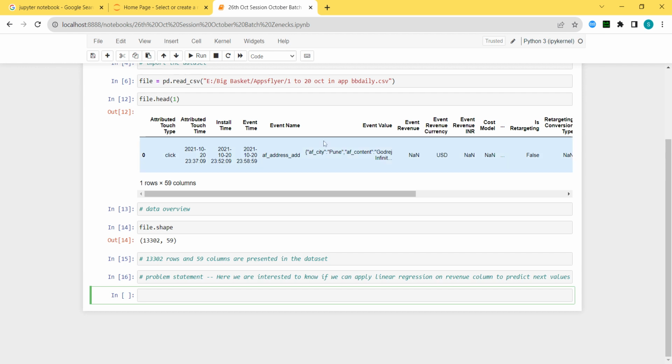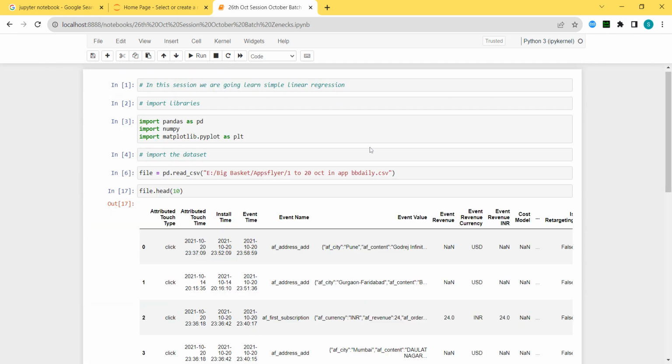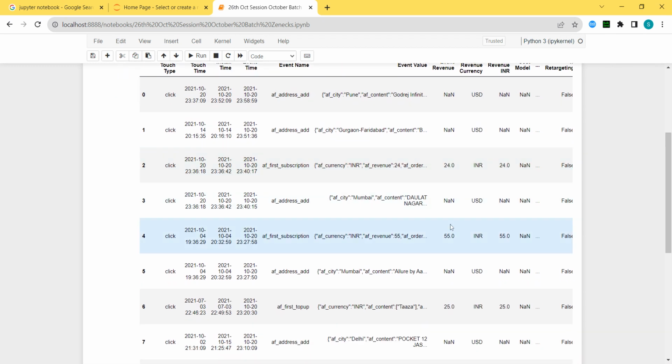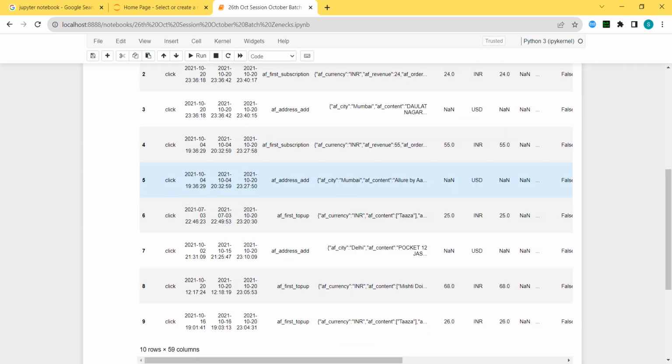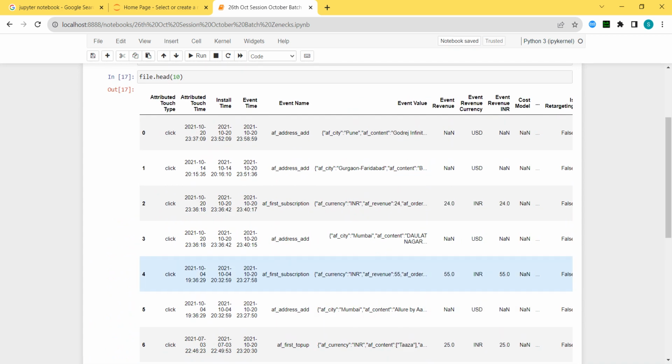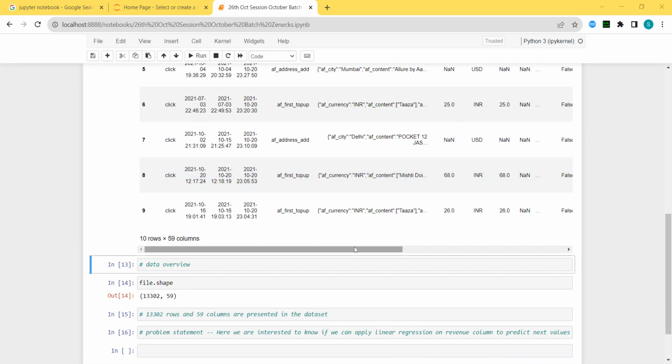What is my problem statement? I can see multiple columns are there, from which an event revenue column is there. There is some event revenue column. From this revenue column I can see there are some values, missing values are also there, but there are actual values also. I want to predict whether these values can be forecasted or predicted for the next some values based on certain factors. Can we predict what can be the next revenue for the big basket? Okay, so we can do this.